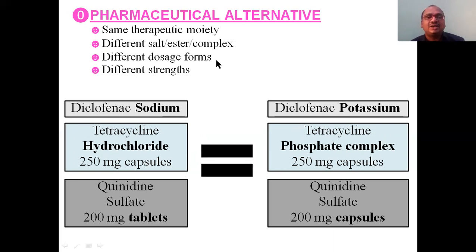Next is difference in their dosage form. See here, another: tetracycline 250 mg capsules. Here, tetracycline phosphate. Here also a difference, the salt form is different. Here hydrochloride salt form, here phosphate form is there. So 250 mg capsule, here also 250 mg capsule, no problem. Different dosage form: see here tablets, here capsules. Both are quinidine sulfate only. Quinidine sulfate 200, different in their strength, different in their dosage form, whatever it may be. These are called pharmaceutical alternatives.